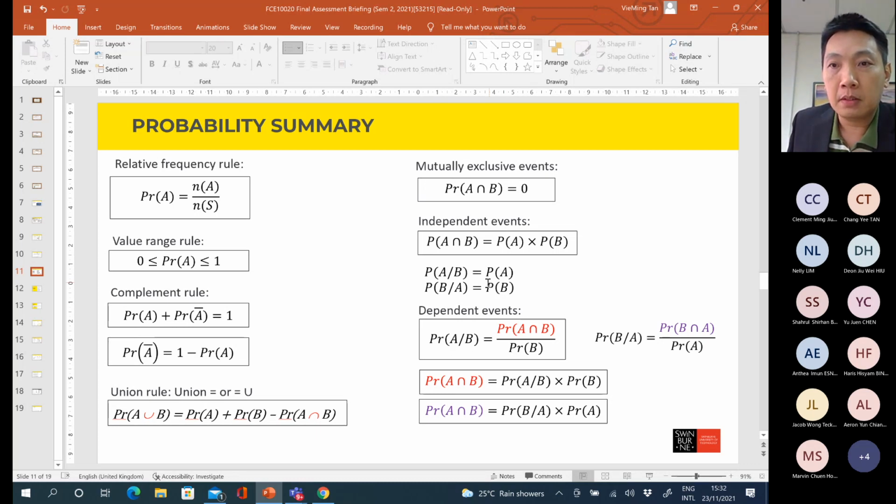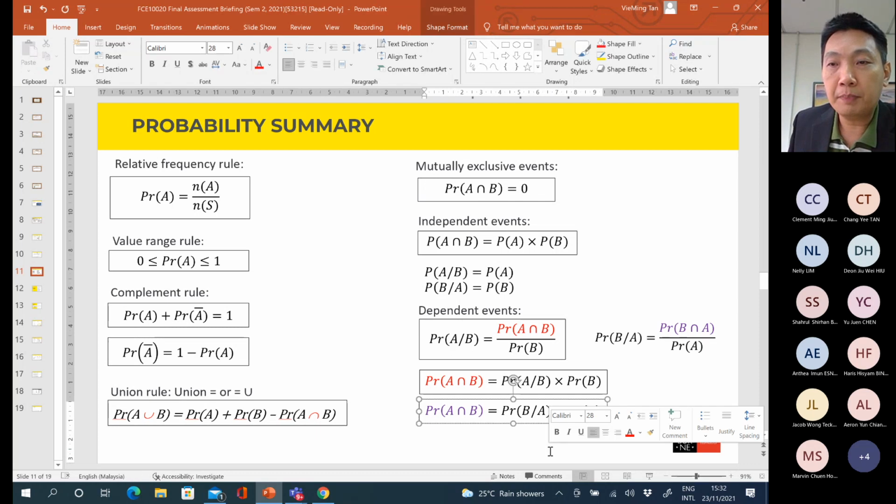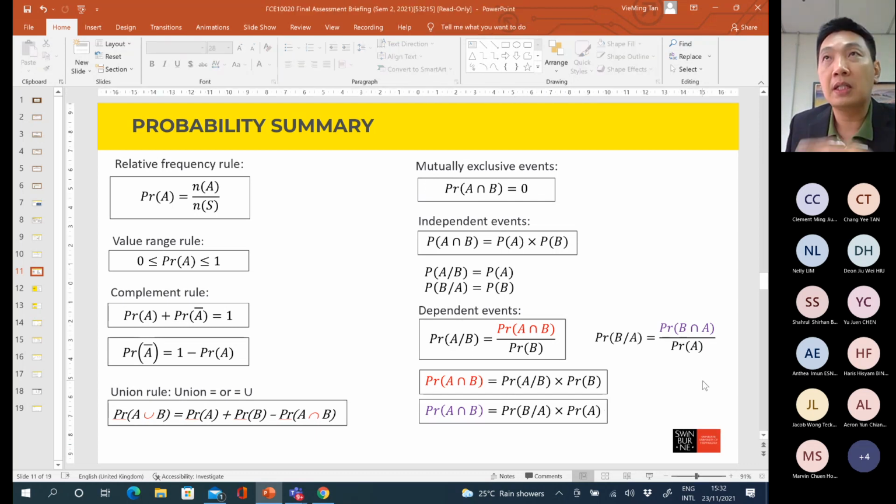Okay, next. How about probability B given A already happened? The answer is still equal to probability B, if A and B are independent events. Okay, lastly, dependent events. For dependent events, that means event A is going to affect the chance of event B happening, and event B is also going to affect the chance of A happening as well. A and B are going to affect each other, and then we call this dependent events.